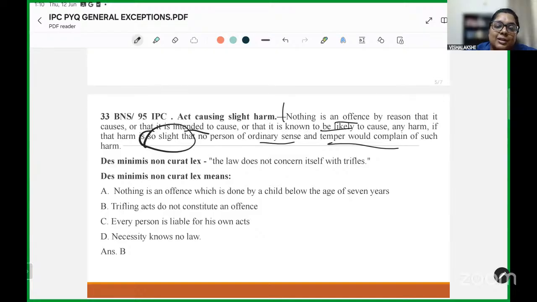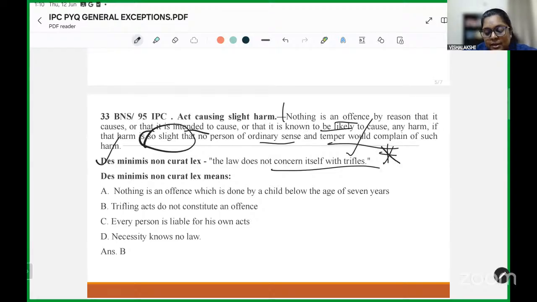such a thing. So the thing is so minor, it is such a small thing that no logical person would think to complain about it. Right. So this is based on the Latin maxim of de minimis non curat lex, which means the law does not concern itself with trifles. It does not engage with something which is very minor in nature.